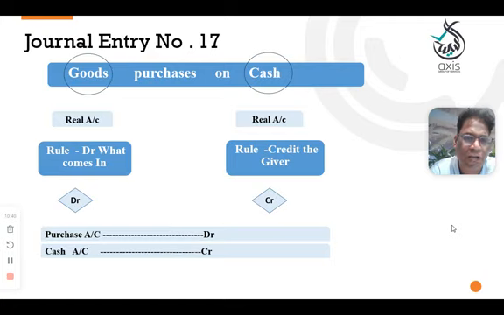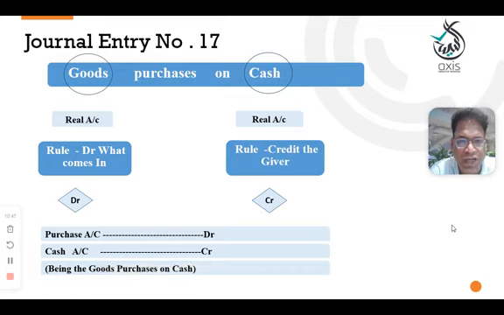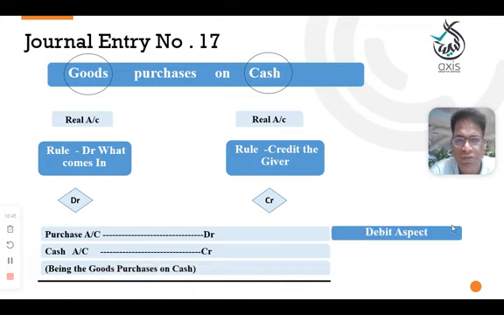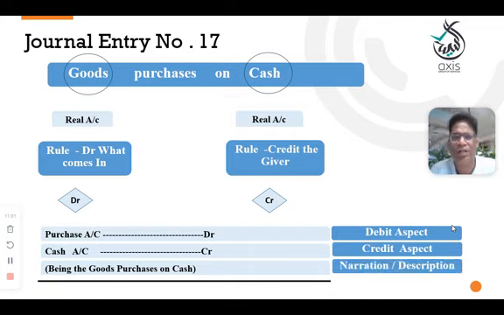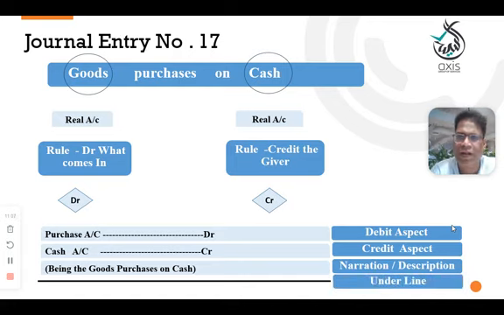So what is the general entry? Purchase account debit to cash account credit. So here, being the goods purchased on cash. The debit aspect is goods. We debited to purchase account because as per the concept, when you purchase the goods, you need to debit the purchase account. Cash is a real account. In this journal entry, cash is going out. That's why we treated it as a credit aspect. And the narration and the description are underlined.